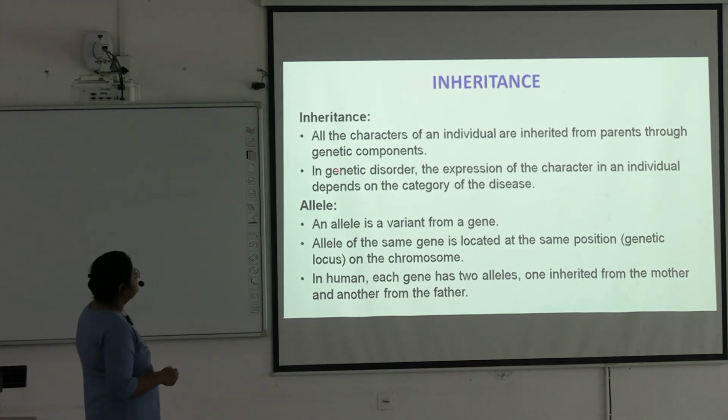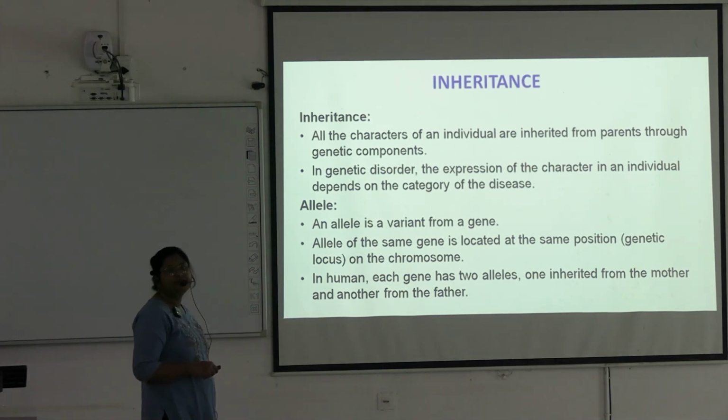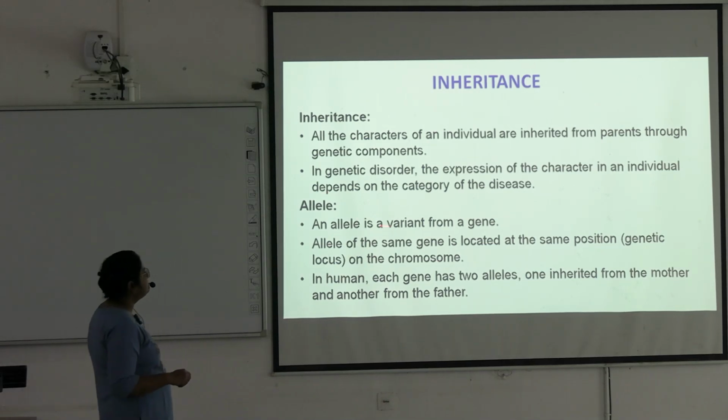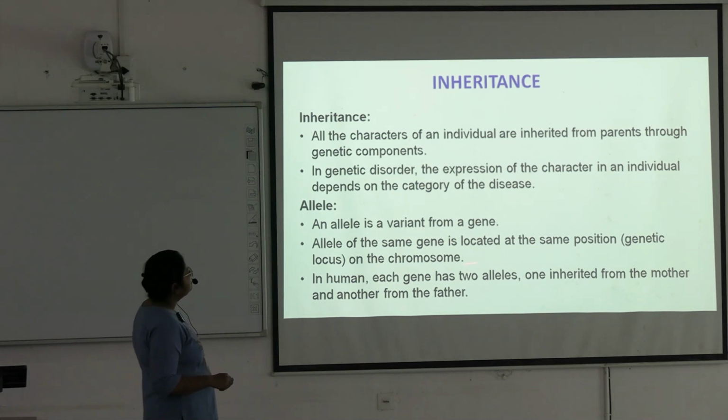Okay, so in genetic disorder, the expression of the character in an individual depends on the category of the disease. Next, we go to the allele. Allele is a variant from a gene. An allele of the same gene is located at the same position, genetic locus of the chromosome. In human, each gene has two alleles, one inherited from mother, another from the father.